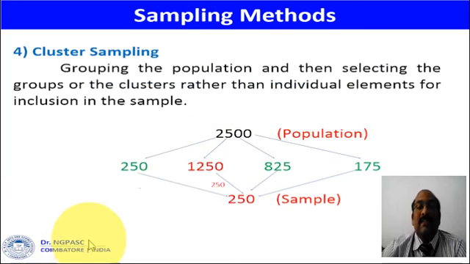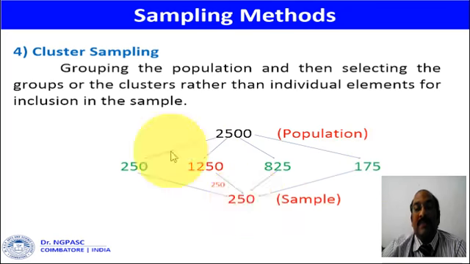The next method is cluster sampling. Here also the universe is classified into some number of groups based upon some characteristics. The difference between this method and the previous method is that in the previous method, from each and every group some number of items had to be selected by the researcher in order to constitute a sample.